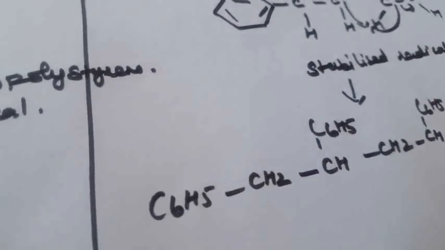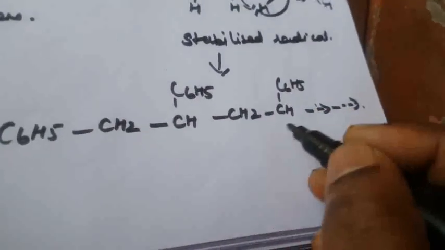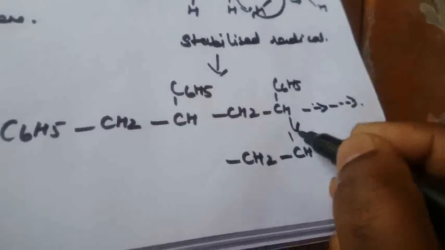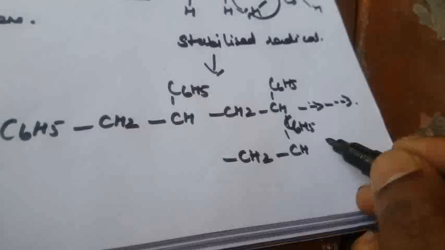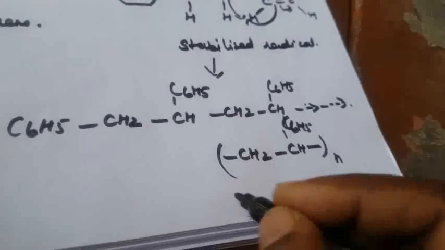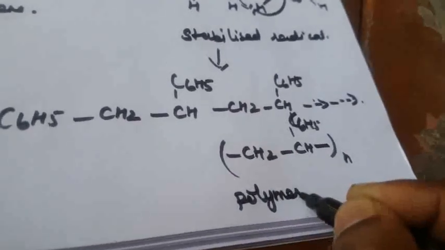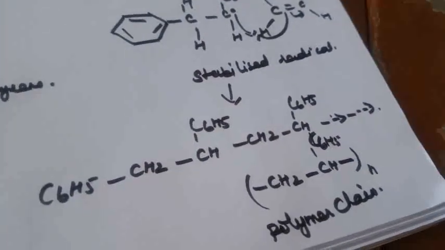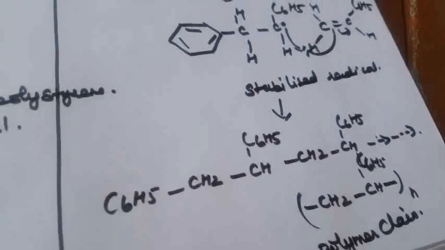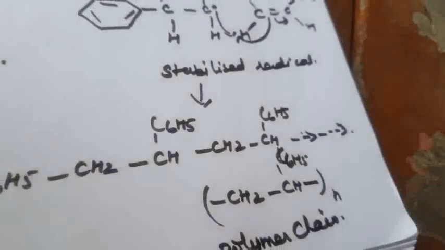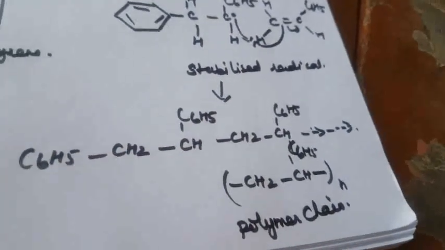So now what is the polymer chain? How will it be? Here that is CH2, CH, C6H5. Okay, so this compound can be elongated, that is n-type. So this is called the polymer chain. How will it be elongated? The chain growth will continue with successive addition of several thousand. So this is one styrene, here one styrene. Continuously we are adding styrene compound, and the chain will grow. So that is the final one.